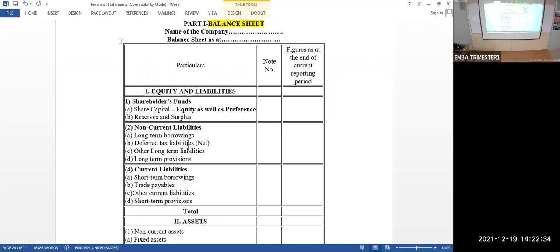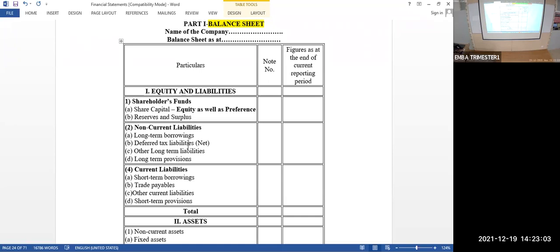Is there any preference capital? No. So you have to write in a note, share capital. Under that you have to write how much one share is: 10 rupees, right? So number of shares, how much will be? 5 lakhs. 5 lakhs into 10. So in the note share capital, under that, you write 5 lakhs equity shares of rupees 10 each, 50 lakhs. You have to bring that 50 lakhs here.